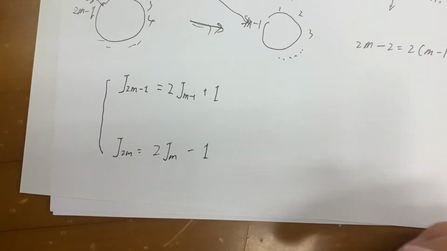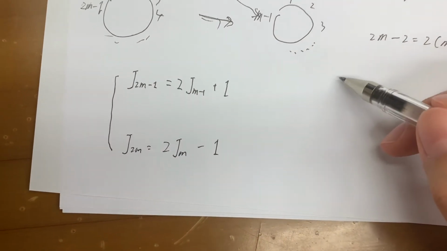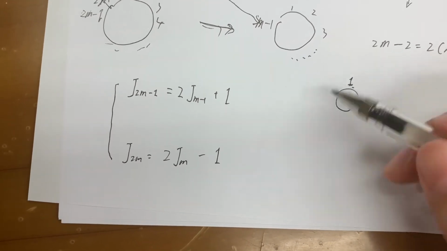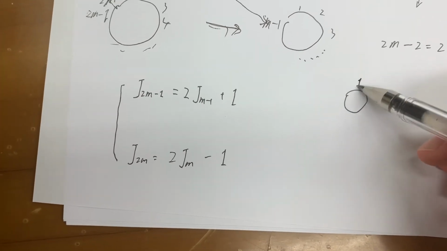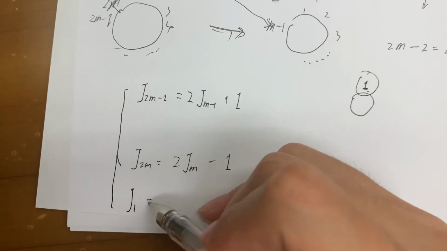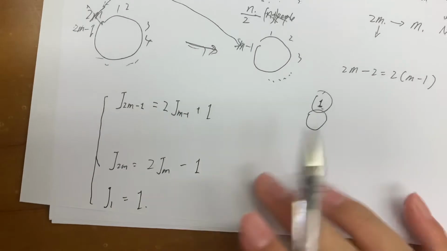So how do we call this? First, if there is only the last person, its label is 1. No matter what number he stood before, after this recursion, in the final step, he is 1. So J1 equals 1. That's the expression for the Josephus problem.